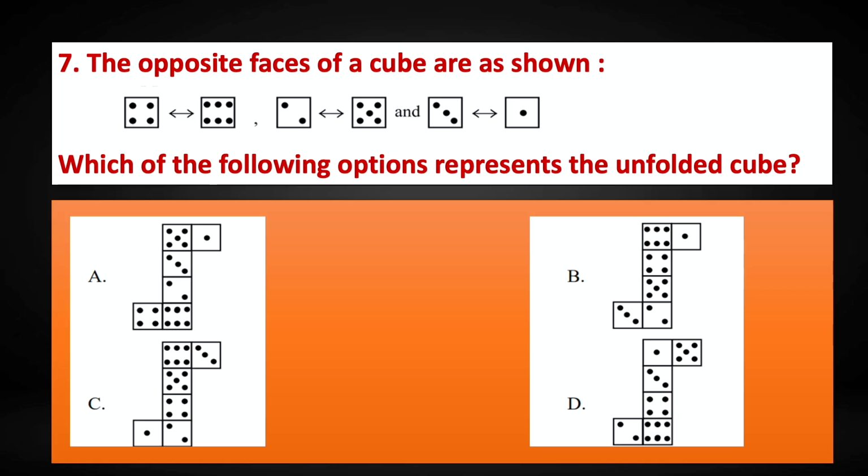Question number 7. The opposite faces of a cube are as shown. 4 is opposite to 6, 2 is opposite to 5 and 3 is opposite to 1. Which of the following options represents the unfolded cube? Let us now look at the options that show the unfolded cube.